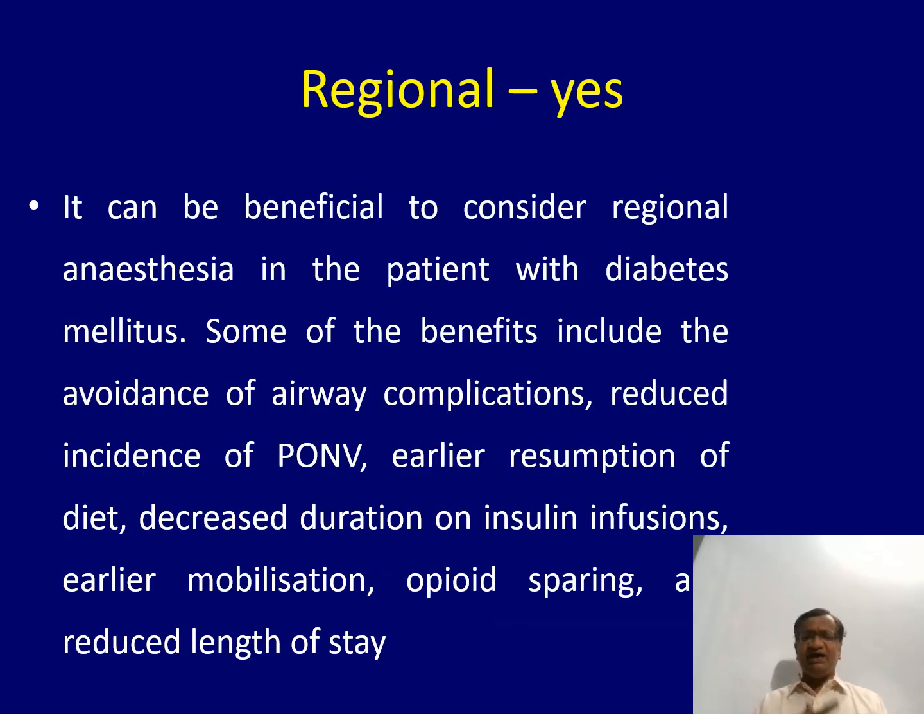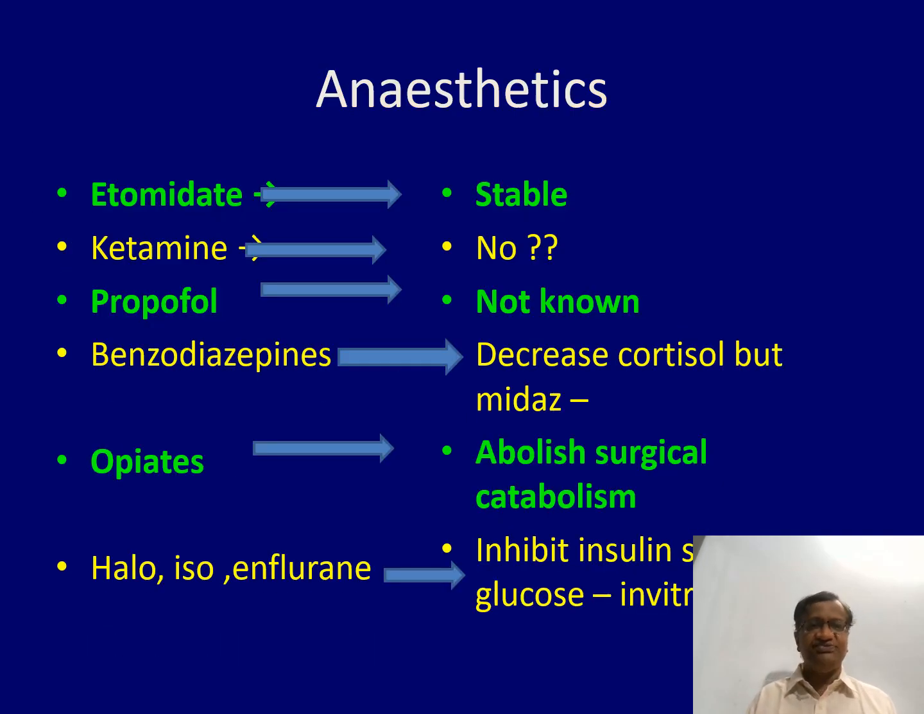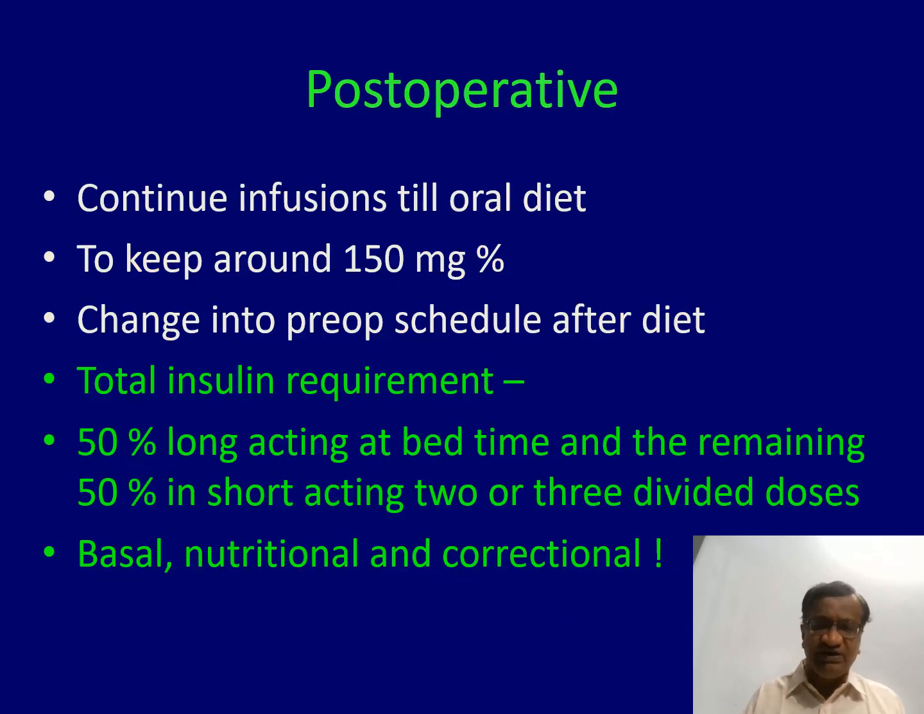It can be beneficial. If you have an airway problem, no PONV, insulin infusion is shorter, opioid sparing is there, length of stay may be less. Yes, regional, spinal or epidurals. Etomidate is stable, ketamine is hyperglycemic, benzodiazepines are okay. All these things are okay. Halothane inhibits, but there are not many in vivo studies.